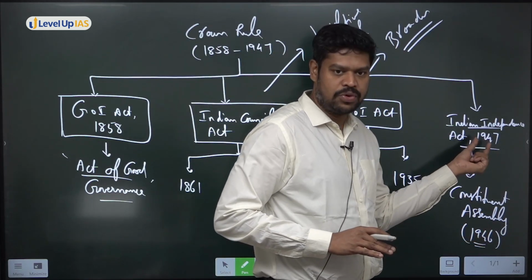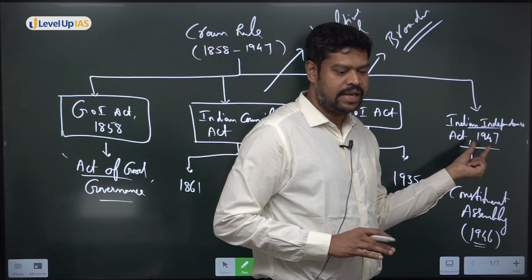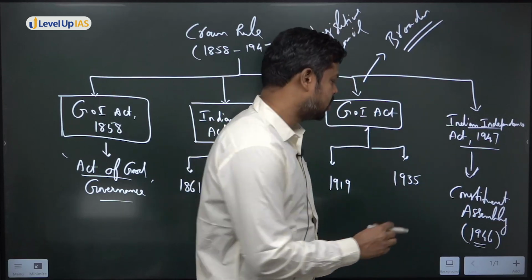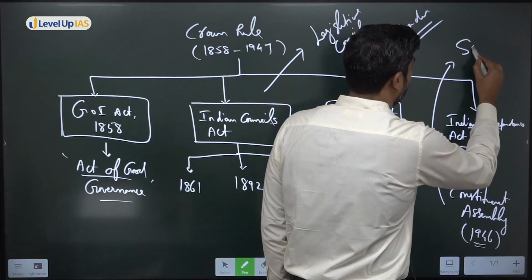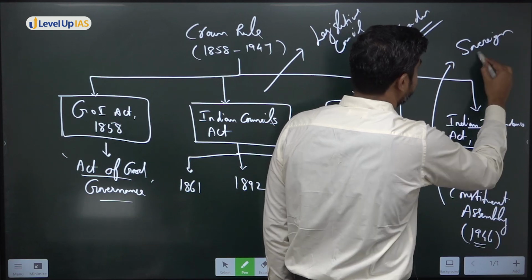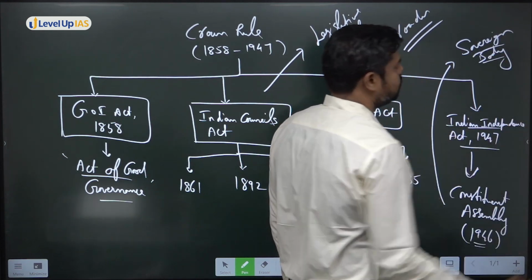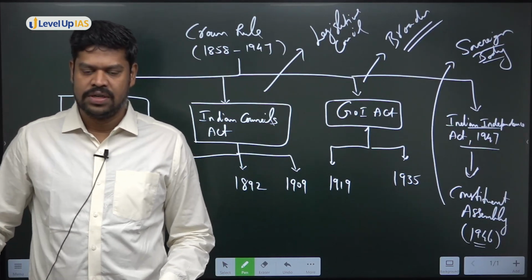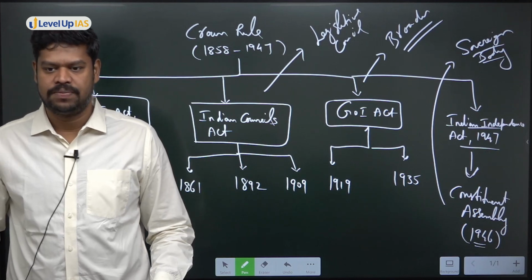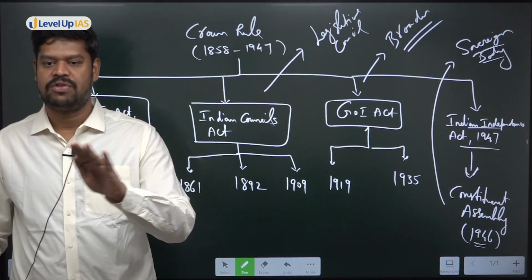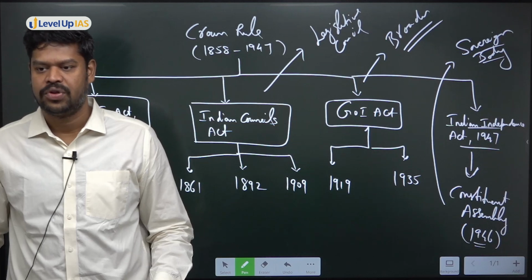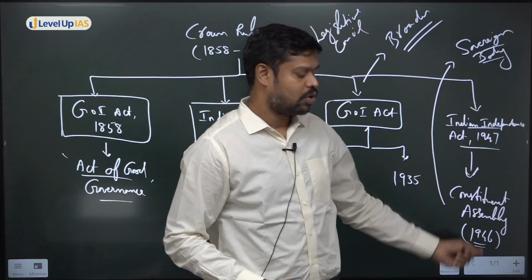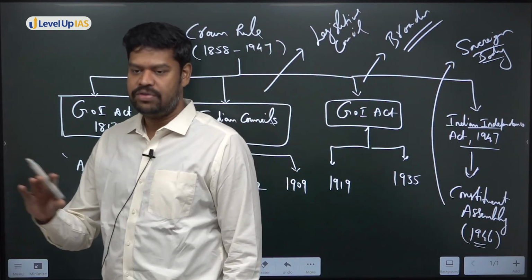So one of the major provisions of the Indian Independence Act was that it made the Constituent Assembly a sovereign body. What do you understand by sovereign body? Sovereign body means it's a supreme authority. So that means there is no restriction upon what type of laws can be made by the Constituent Assembly of India. So in 1947, India was given independence with the dominion status, but yes, the Constituent Assembly of India was free to make law to govern future India.